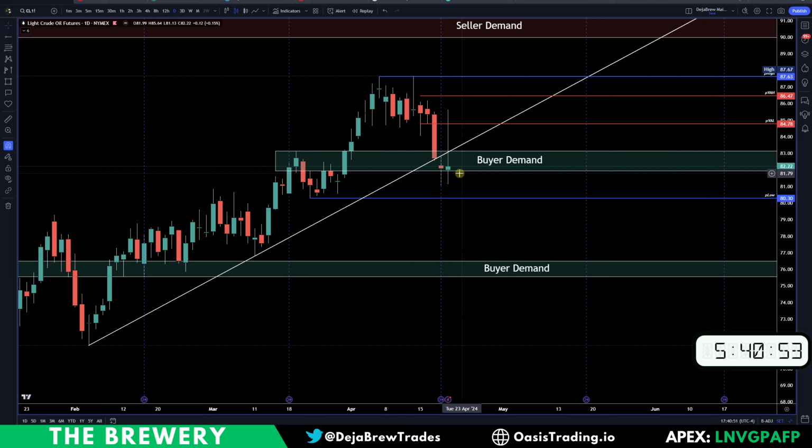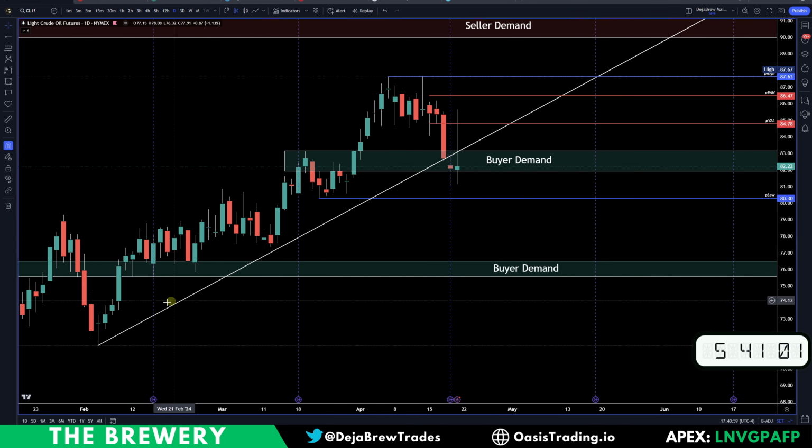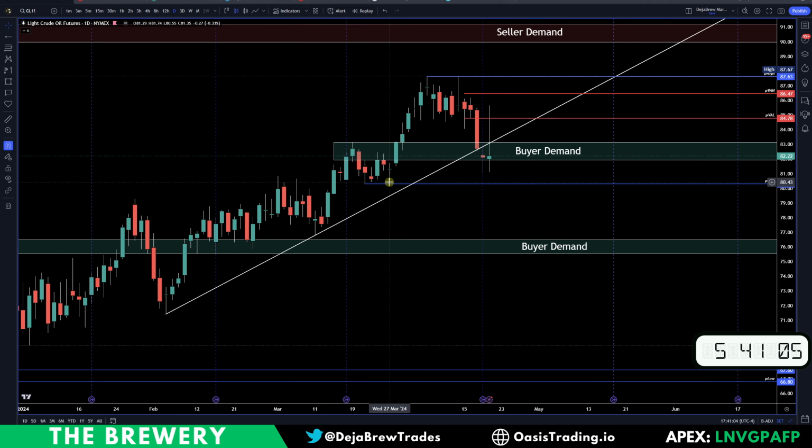If we start staying below 82, looks pretty weak here. Keep an eye on 80 quarter, and then below 80 quarter, you're looking for that buyer demand way down there around 76. You can see we're losing that old trend line as well. So both those trend lines, and I'm not a big trend line trader, but I like marking them out just so you guys can see them. But we are losing that trend, so the trend line traders are not looking too good here. They're leaning bearish into this week.